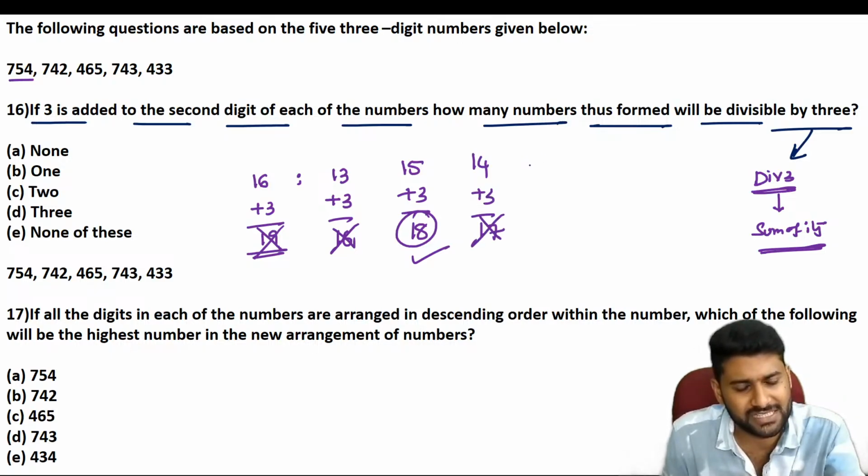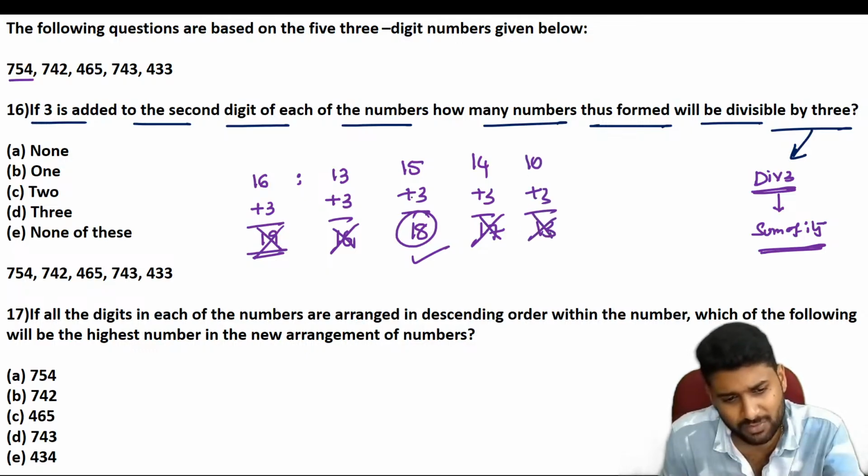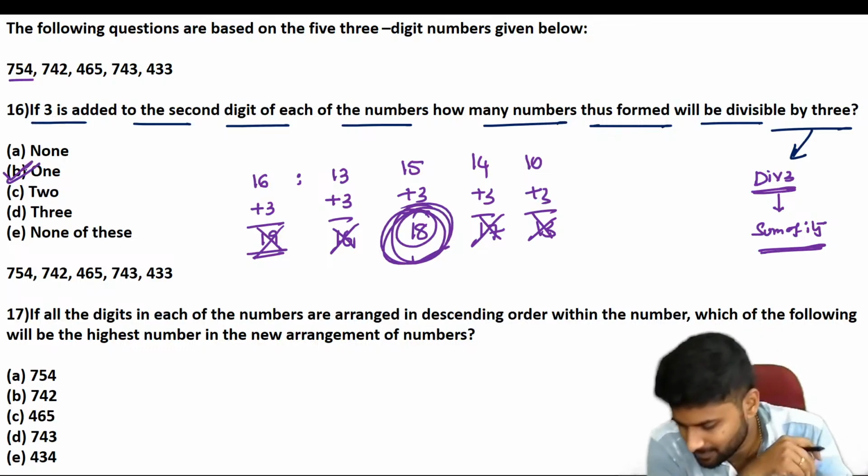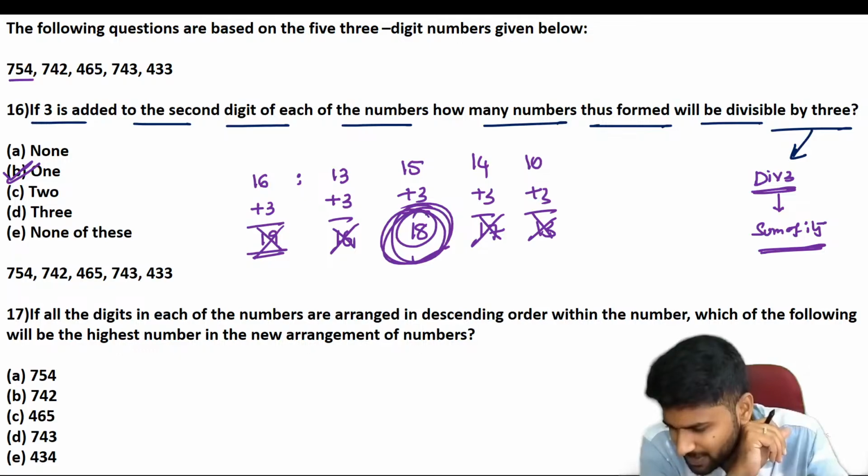And 433: the sum of the digits becomes 10. 10 plus 3 is equal to 13. It is also not divisible by 3. So there is only one number which is divisible by 3. Yes, it's option B. Very good.